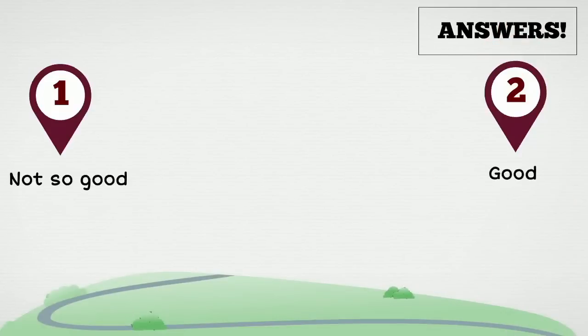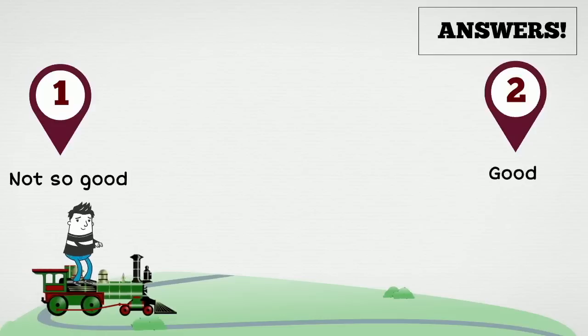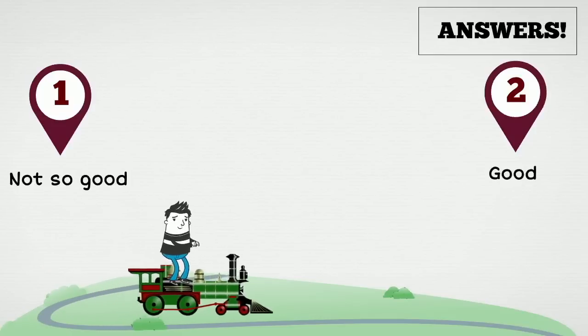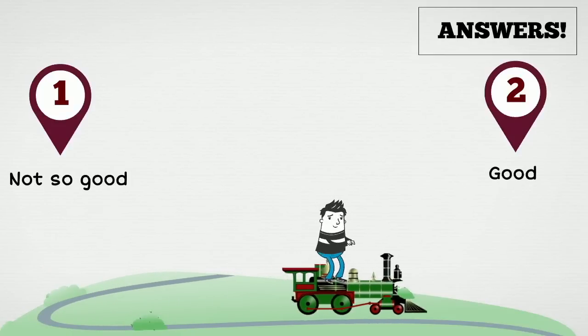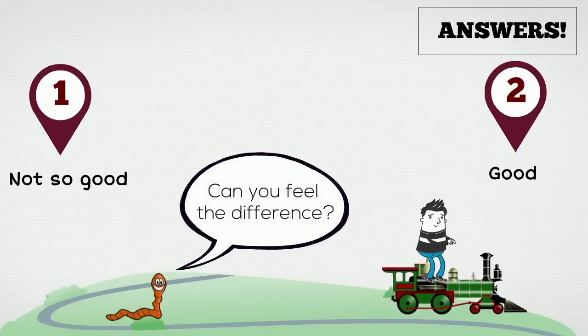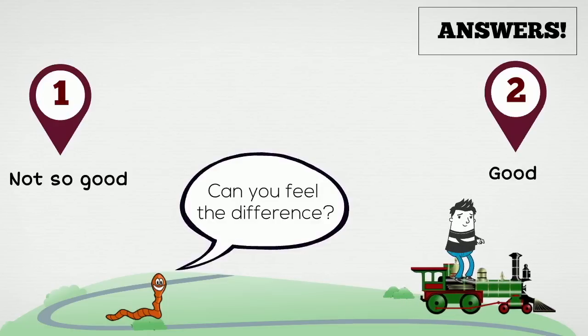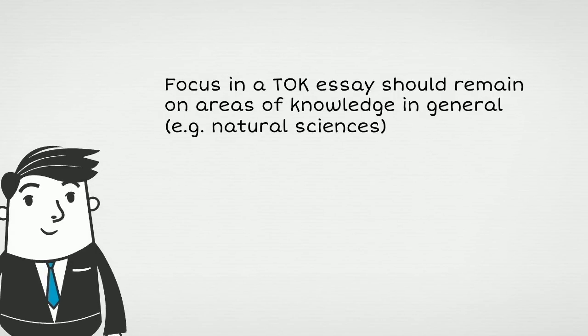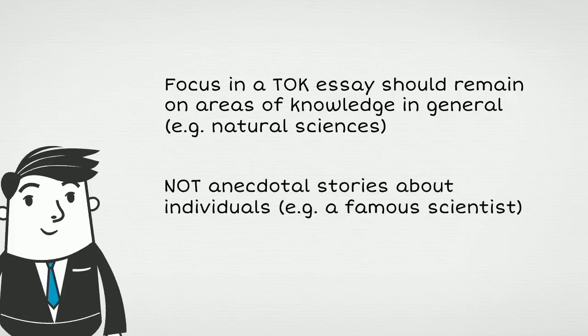I meant the second example as the good one and the first example as the bad one. This is a difference that is very often overlooked by teachers and students. It is not easy to detect this difference sometimes, but it is essential that the focus in the TOK essay remains on areas of knowledge in general, such as natural sciences, and not on anecdotal stories about individuals, even if these individuals happen to be scientists.